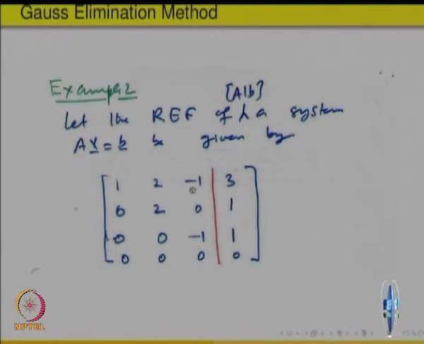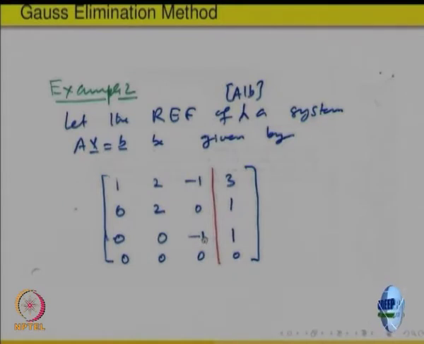From the first equation, what do we have now? x 1 plus 2 x 2 minus x 3 equal to 3, but the other two are already known. Put those values here, backwards, and you get x 1, right. So, in this system, there is only one solution possible, and keep in mind what R is here. R is 3, which is equal to n, right.